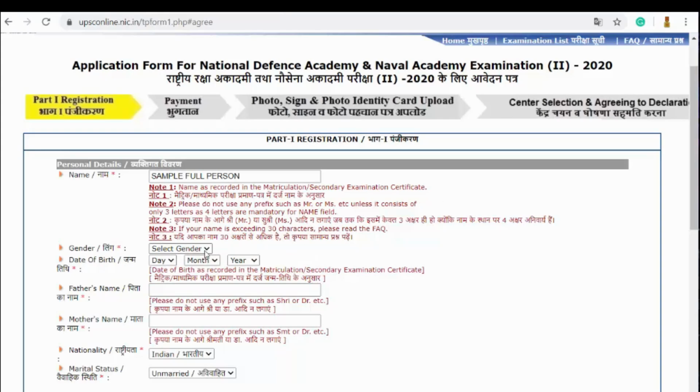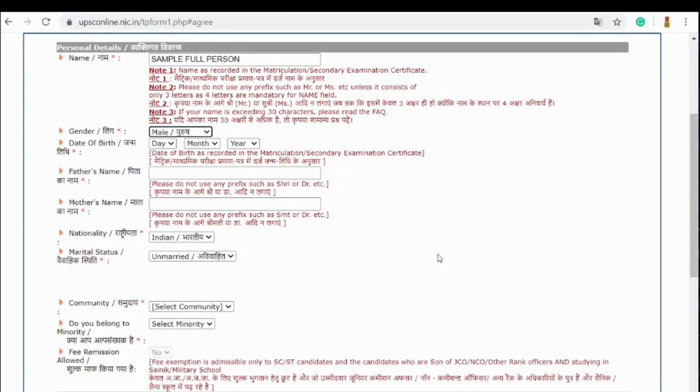Now you will choose your gender, and because this is NDA and NA, only male candidates are applicable for the National Defence Academy and Naval Academy. So only one gender is mentioned here. You have to mention your date of birth, and then your father's name. I am just mentioning this for your reference purposes.